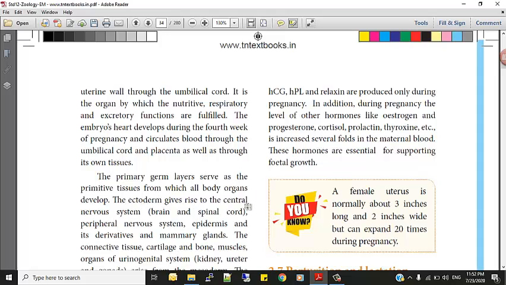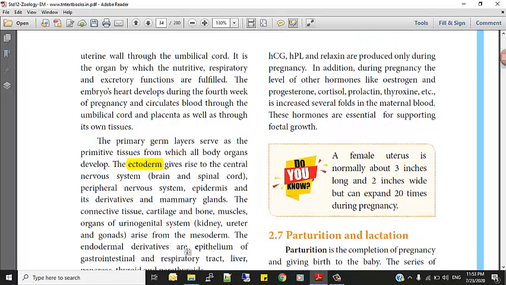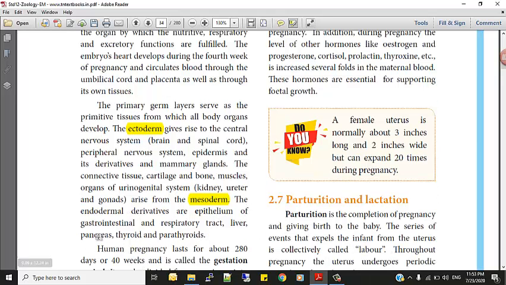The ectoderm gives rise to the central nervous system. Note carefully: ectoderm gives brain, spinal cord, peripheral nervous system, and epidermis, which you know is skin, and its derivatives and the mammary gland. The connective tissues, cartilage, bone, muscles, organs of urinogenital system arise from the mesoderm. Next, finally, the endoderm derivatives are epithelium of gastrointestinal and respiratory tract, liver, pancreas, thyroid and parathyroid.